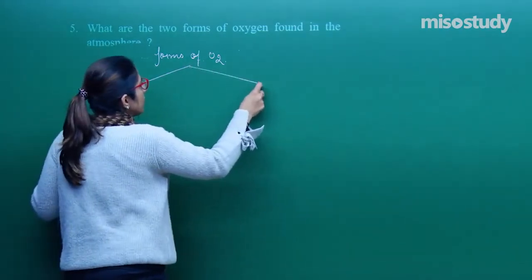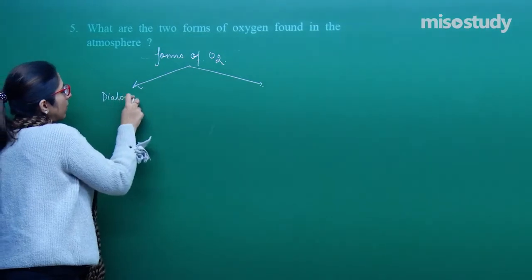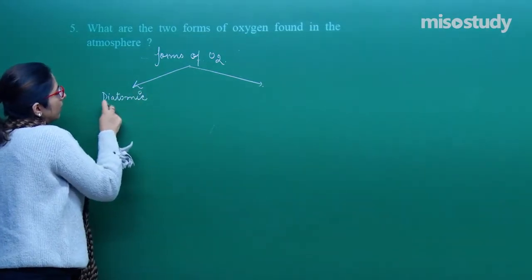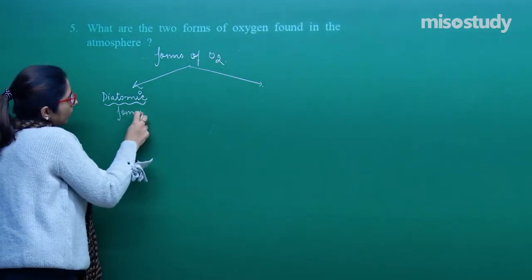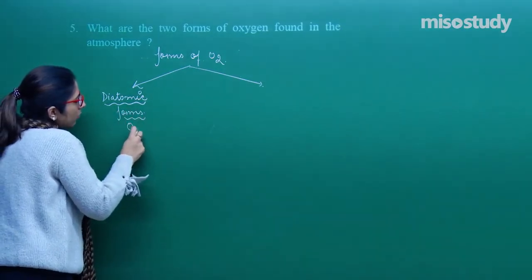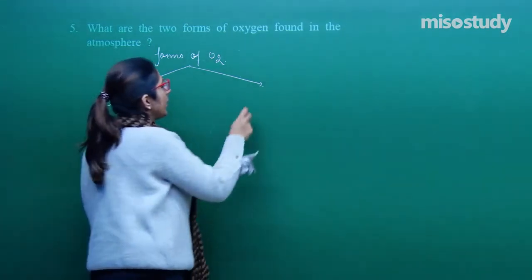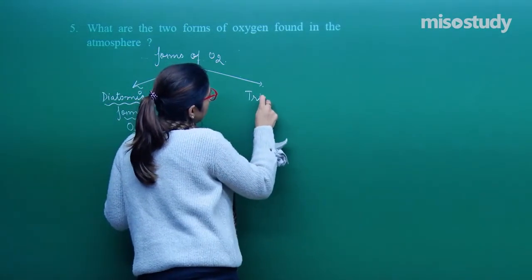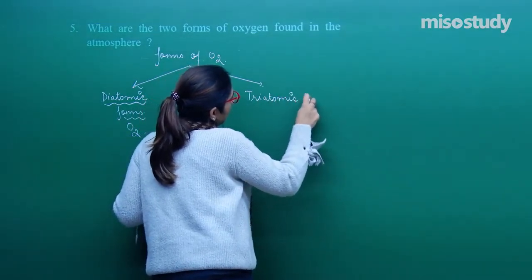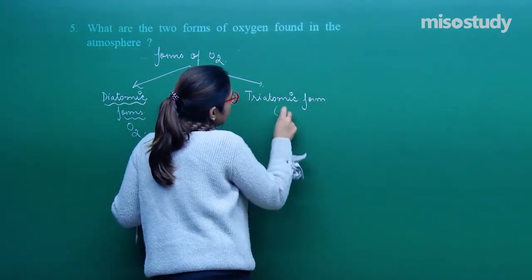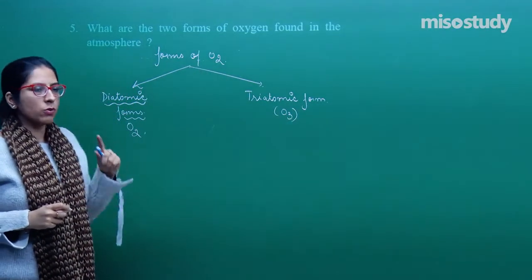The first one is termed the diatomic form. Diatomic form, that means oxygen, O2, right? Second is the triatomic form, that means O3. O3 you all know, that is ozone.